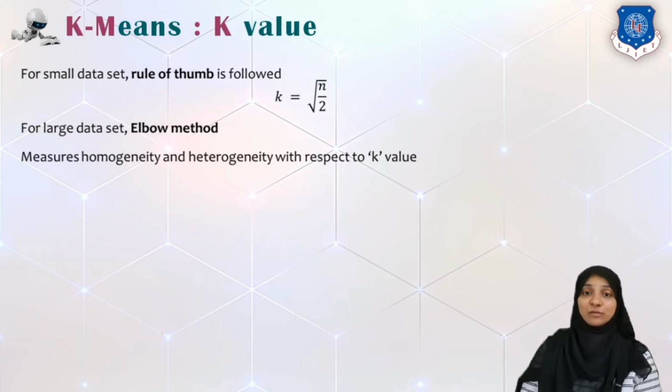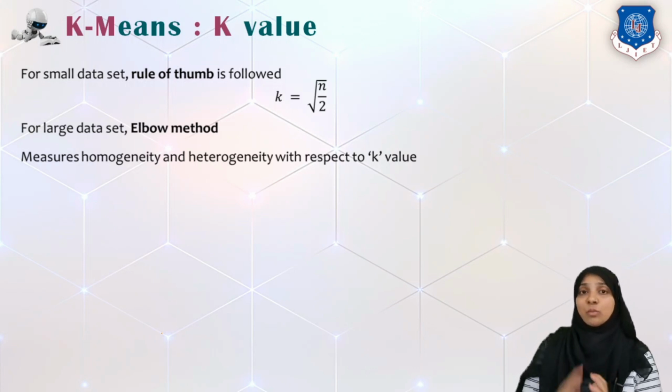The first one is a rule of thumb, that is k equals the square root of n by 2, where n is the number of data points in a data set and k is the number of clusters. This only works when we have a small data set, say up to 100 or 1000 data points.